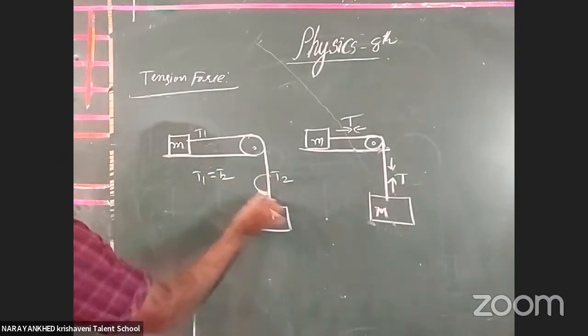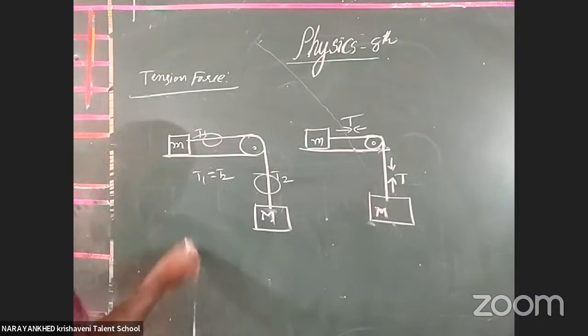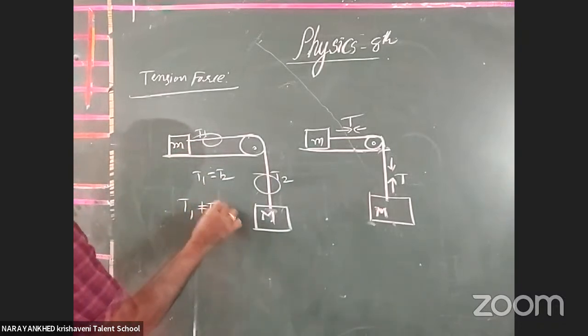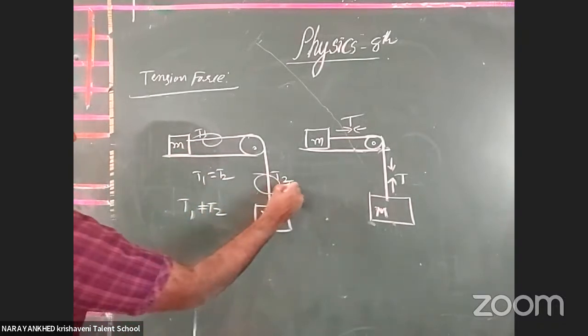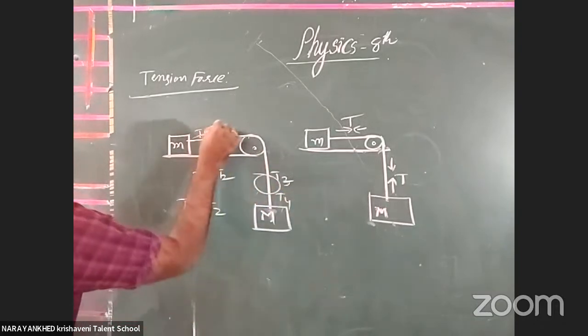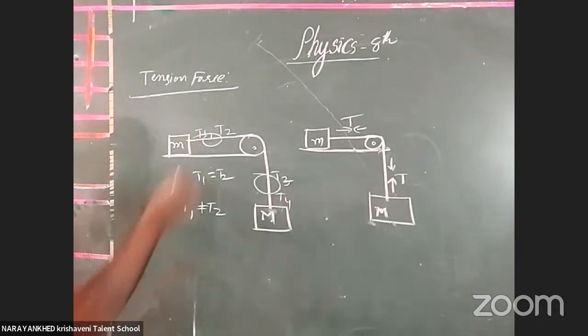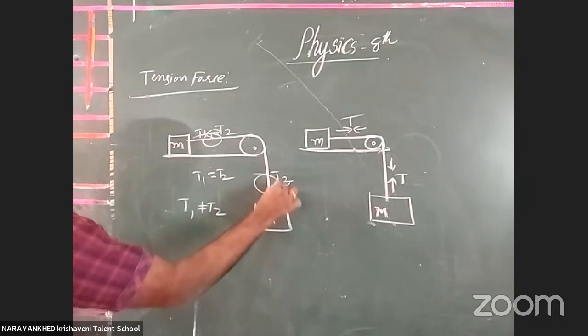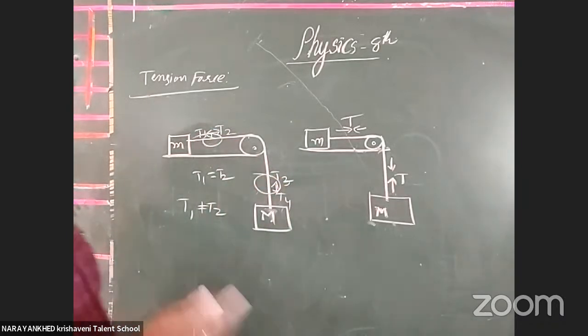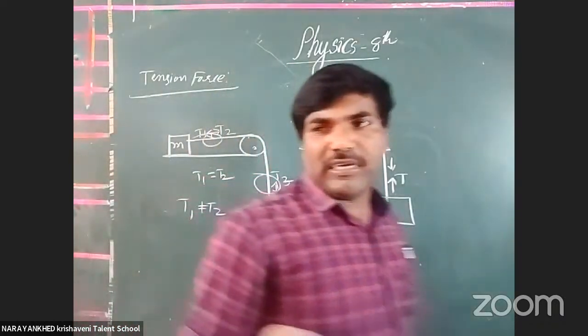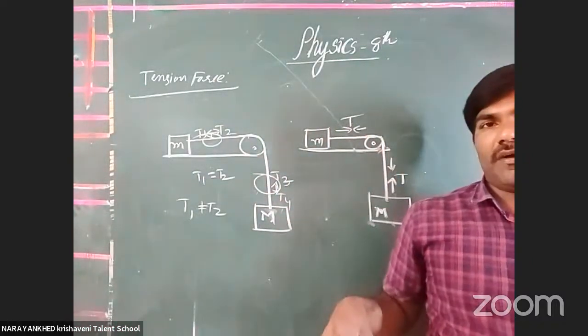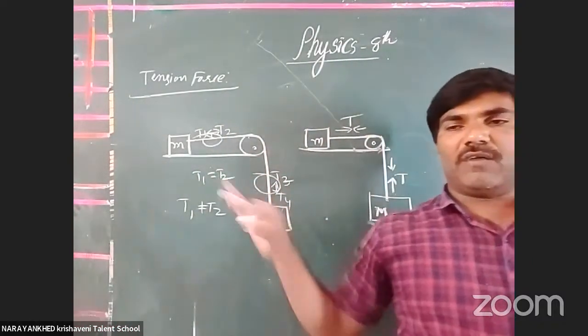But if the mass of the string varies, T1 may not be equal to T2. Now the forces may become T3 and T4 here, while the forces here are T1 and T2. T1 and T2 are not equal to T3 and T4. This is the meaning of the second point.